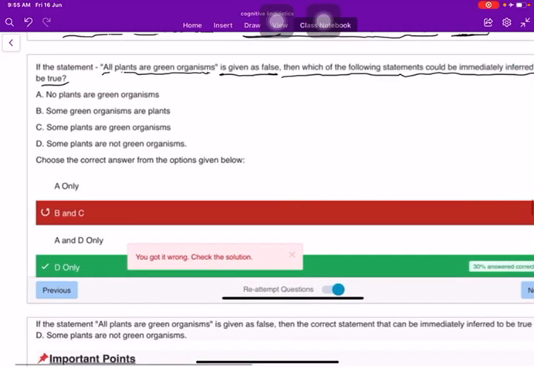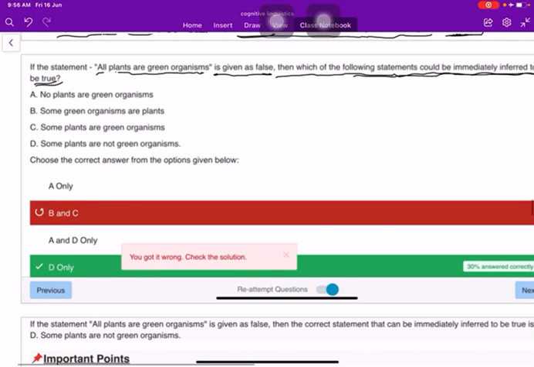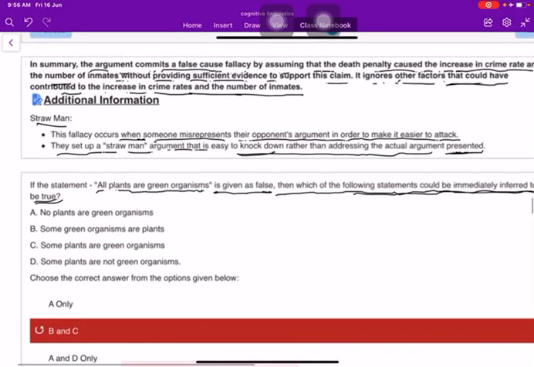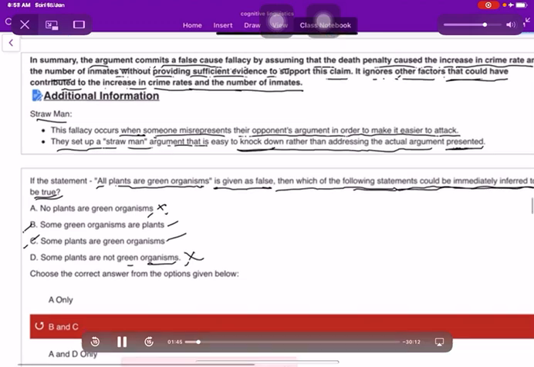So, which of the following statements could be immediately inferred to be true? So, true, the first would be some A or B, some plants are green organisms. This is correct. C only.